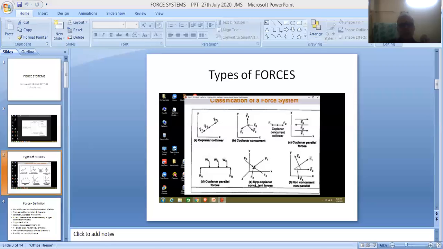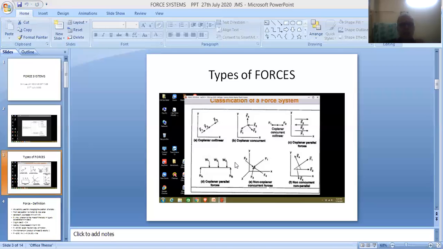And now, friends, we can see this figure. This is the second figure. Three planes are given in this particular diagram: the XY plane, the YZ plane, and the ZX plane. And friends, F1 is acting in the XY plane.